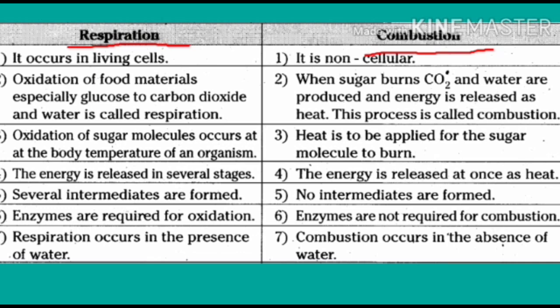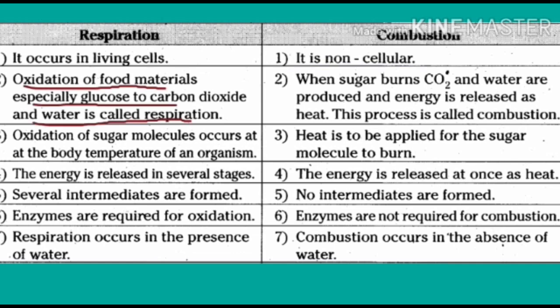The first one is respiration. It occurs in living cells, like in animals, plants, and microorganisms, except in viruses. Combustion occurs in non-living or non-cellular systems, meaning no systematic life process is required for combustion, like the burning of fuel at the time of bike riding or car driving. The second point: under respiration, there is oxidation of food materials. We discussed this already. The oxidation of food materials, especially glucose, to carbon dioxide and water is called respiration.